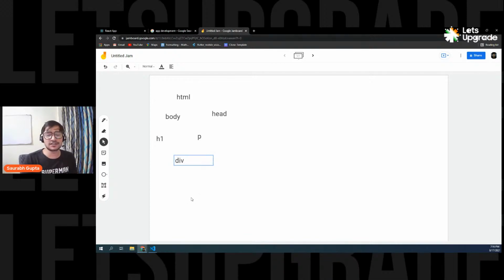So you write HTML code, you execute it on the browser, a tree is created, and that tree is considered as DOM. The browser reads that tree and generates output for you. In this case, HTML has two children, body and head. Inside body you have H1, div, and P. This is your tree.